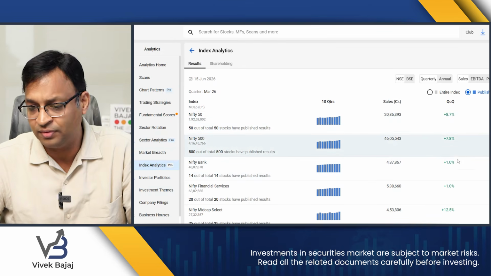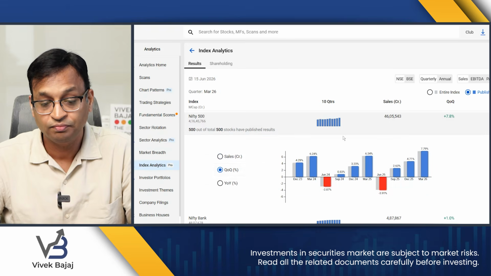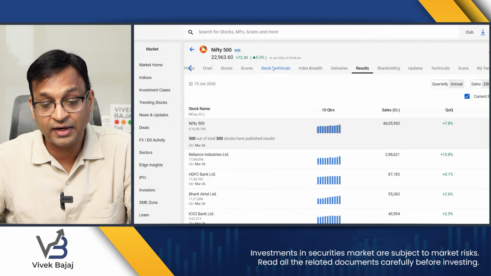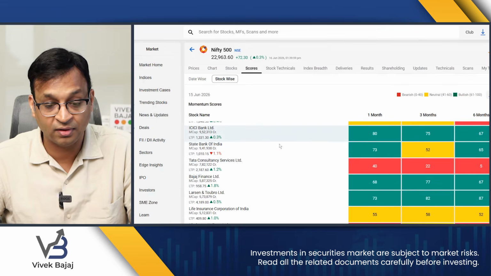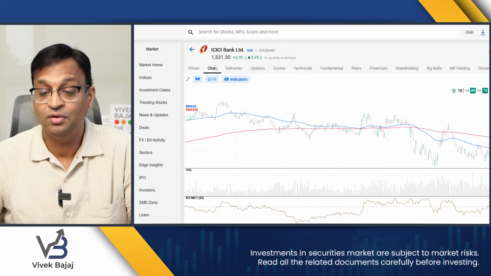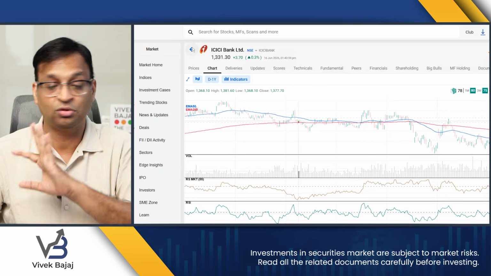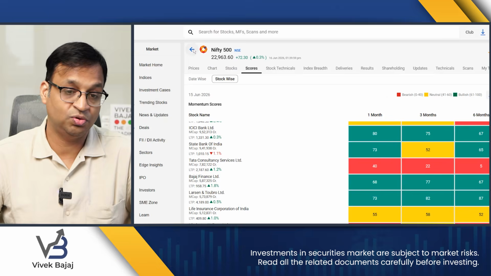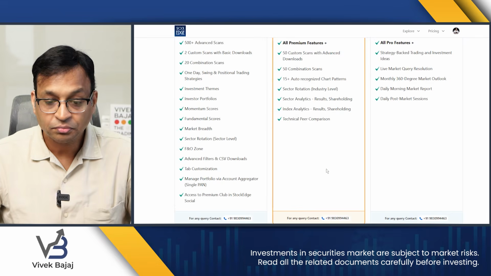Look at this, Nifty 500. Fundamentally, our businesses are doing good now, right? The market should ideally do good. You go inside this, go inside stocks, scores, and see which are the stocks showing a green pattern, and obviously you would only like to invest in those stocks where there is a green pattern. For example, ICICI Bank, as you can see. Not a recommendation, just giving you a hint of the process which you can follow from a Pro output, which is relevant output.